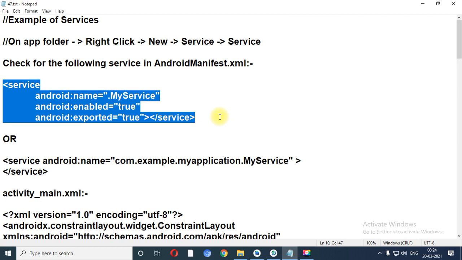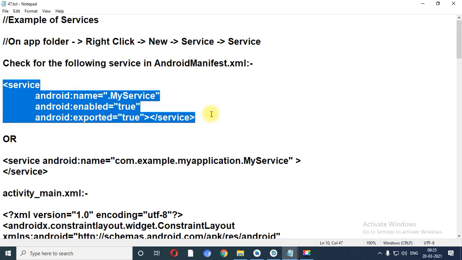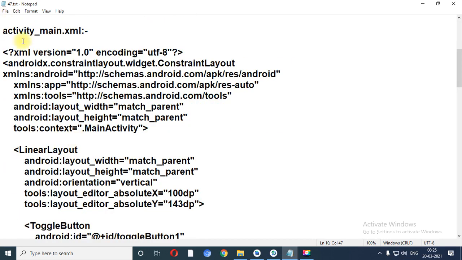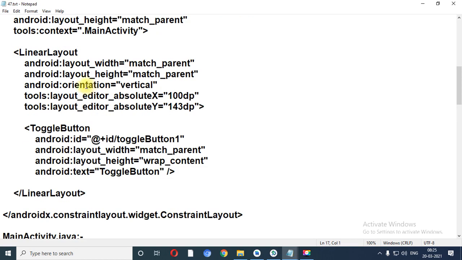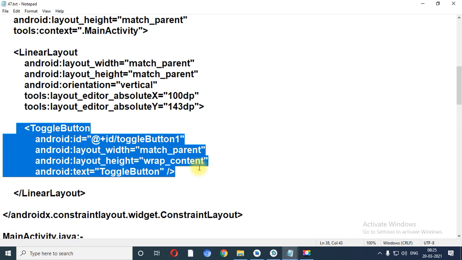One thing I want to repeat over here, that you need to remember that without registering anything inside manifest file, you are not able to use it. So you need to register your service under the manifest file. This will automatically come into the code. Now in the main activity, in the activity_main.xml file, this is the designing file in which I have taken linear layout